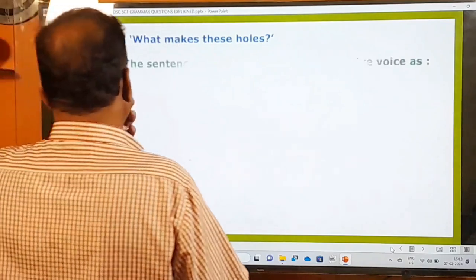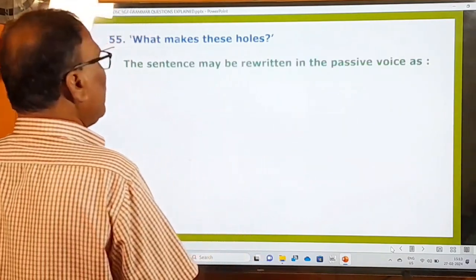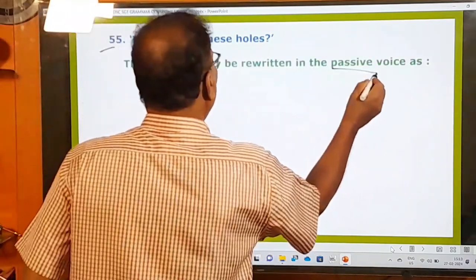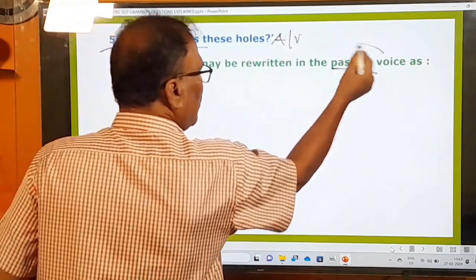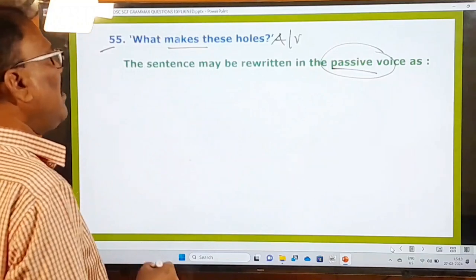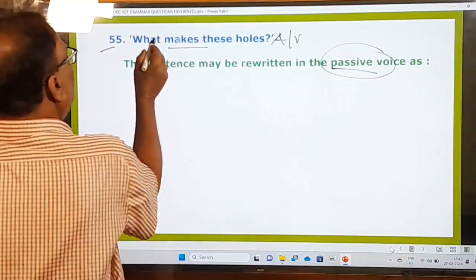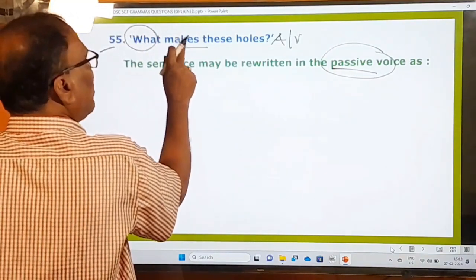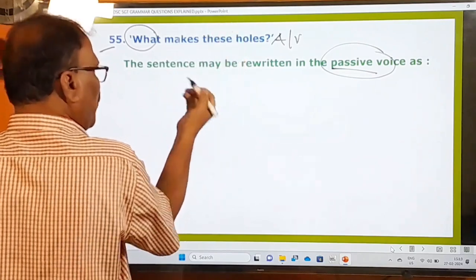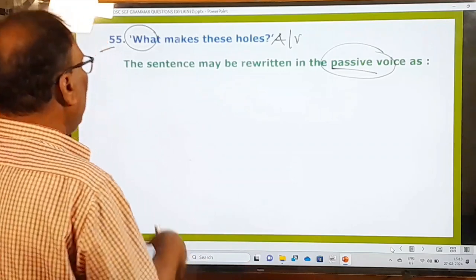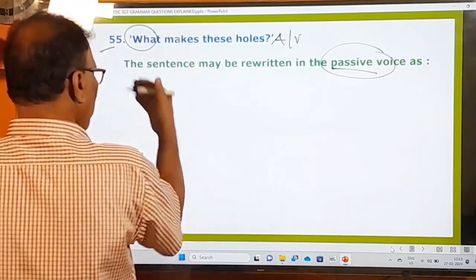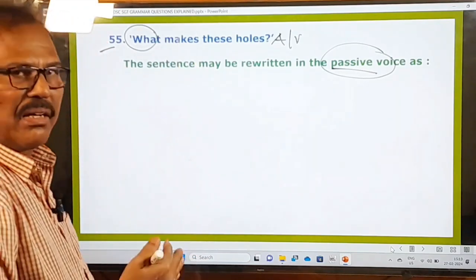So let us see that here. The sentence may be written in the passive voice. Okay, that means this is in the active voice, and now you have to change it into the passive voice, right? How to change this into passive voice? And moreover, this is a WH question. What makes these holes? Before you choose the right option, let us change it on our own first of all. Let us do it ourselves, and later on check the answer options for the relevant answer.